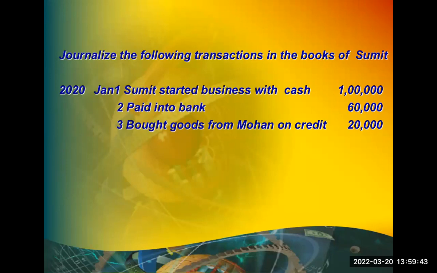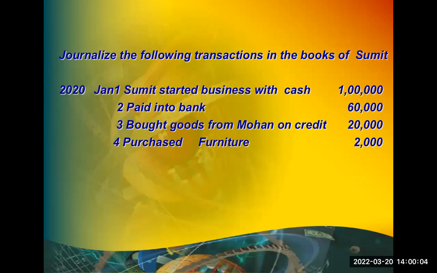Next, purchased furniture for rupees 2,000. What's the entry? Furniture is a real account. So as per real account rule, you have to take the rule. What is the other account affected? Cash.